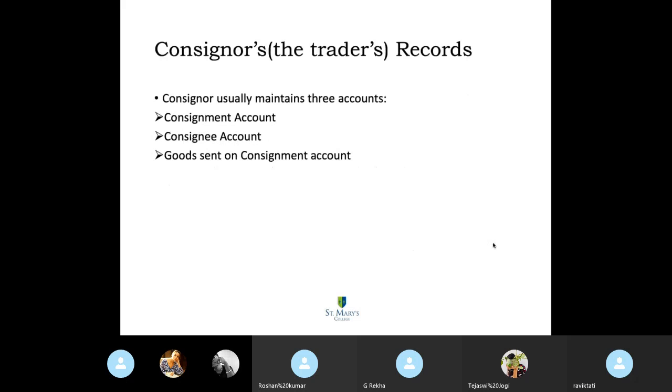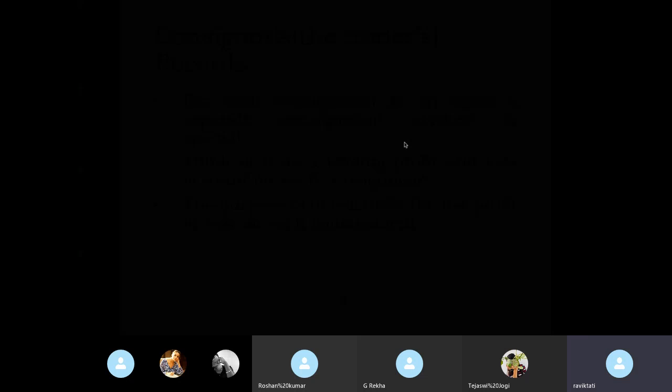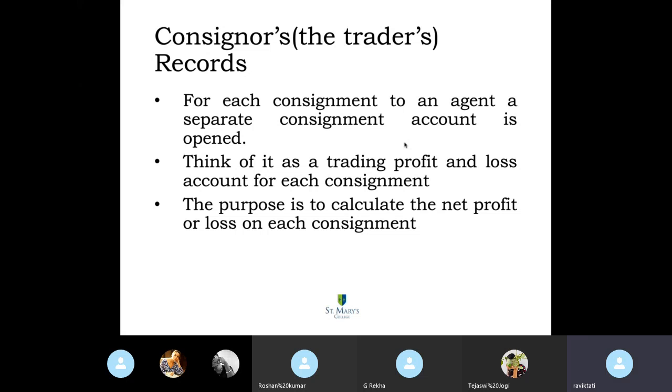Okay, sir. Now, the consignor usually maintains three accounts, right? As we have seen, consignment account, consignee account, goods sent on consignment account. Now, for each consignment, a separate consignment account is opened.